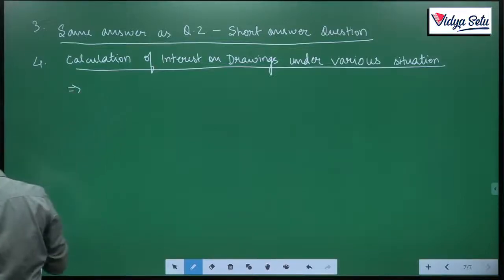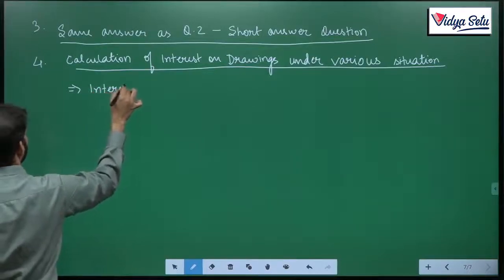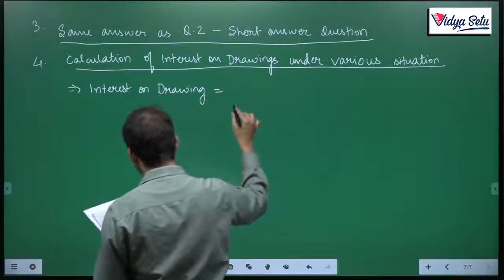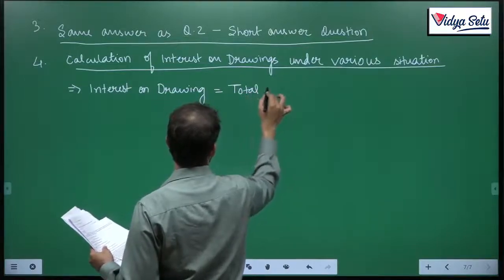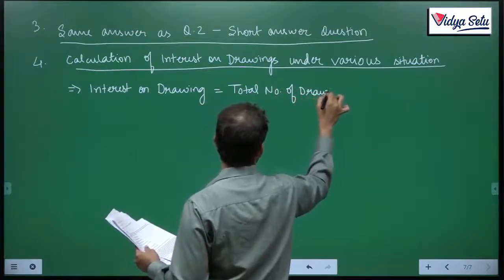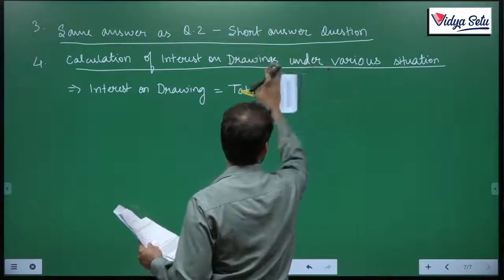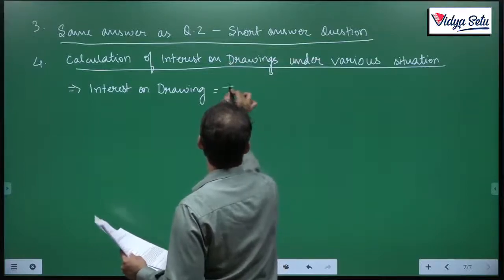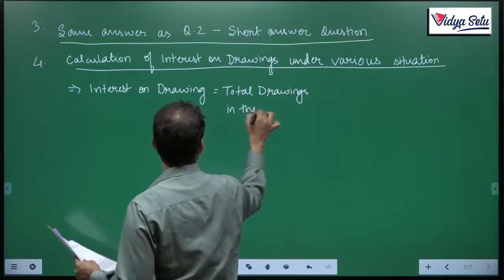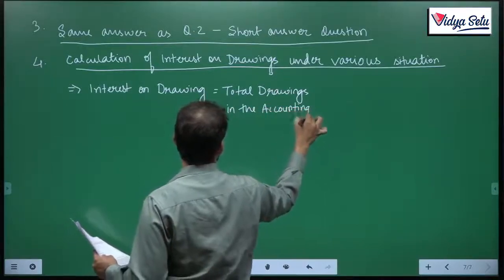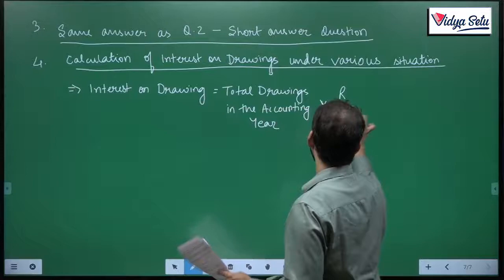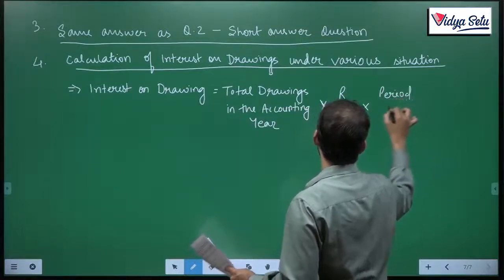The formula is total drawing in the accounting year multiplied by rate upon 100 multiplied by period upon 12.